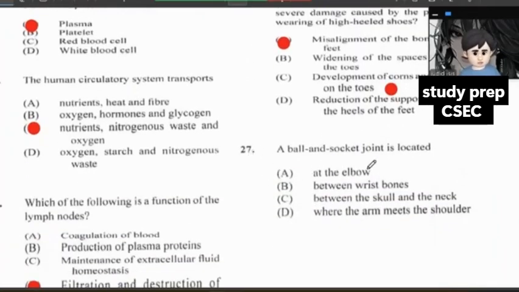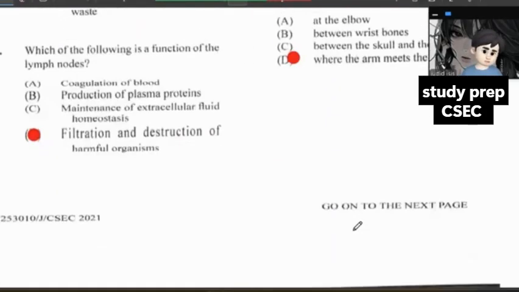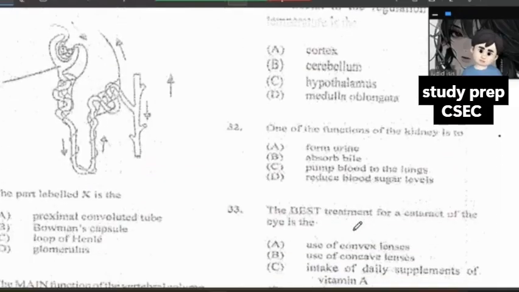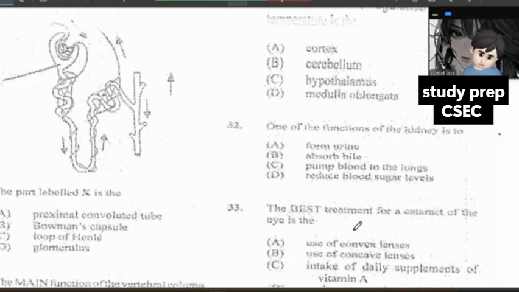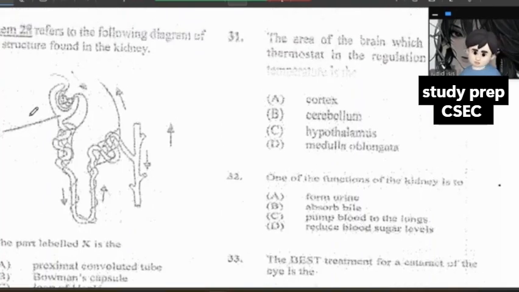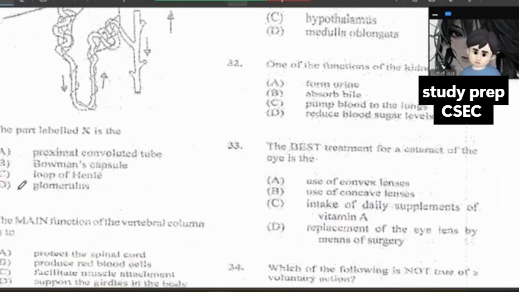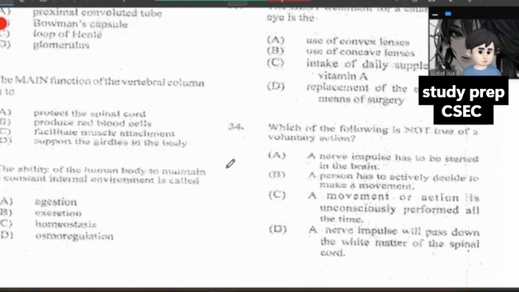So a ball and socket joint is located where the arm meets the shoulder. Yes. So here we know. Guys could probably hardly see this here. The part labeled X right here, that is the Bowman's capsule. Now we know 29. After 30, we will stop here and we will start another one answering the remaining 30 questions.